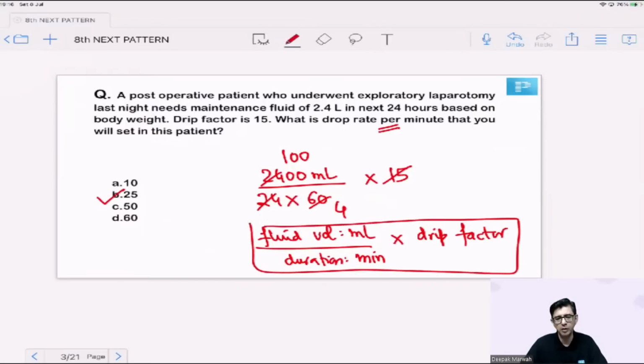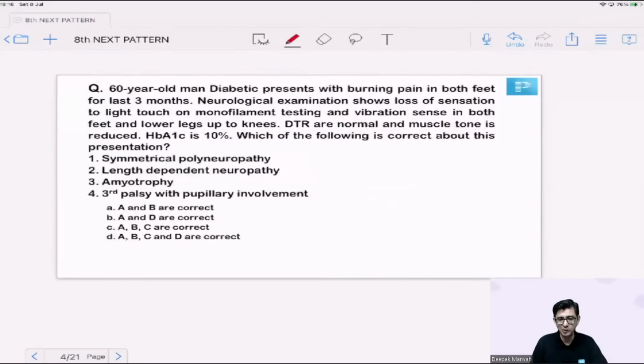In the numerator, keep the fluid volume in ml. In the denominator, keep the duration in minutes and multiply that by the drip factor, and you have the standard answer. Okay. Let's move on to the next one. Good responses that I'm getting.